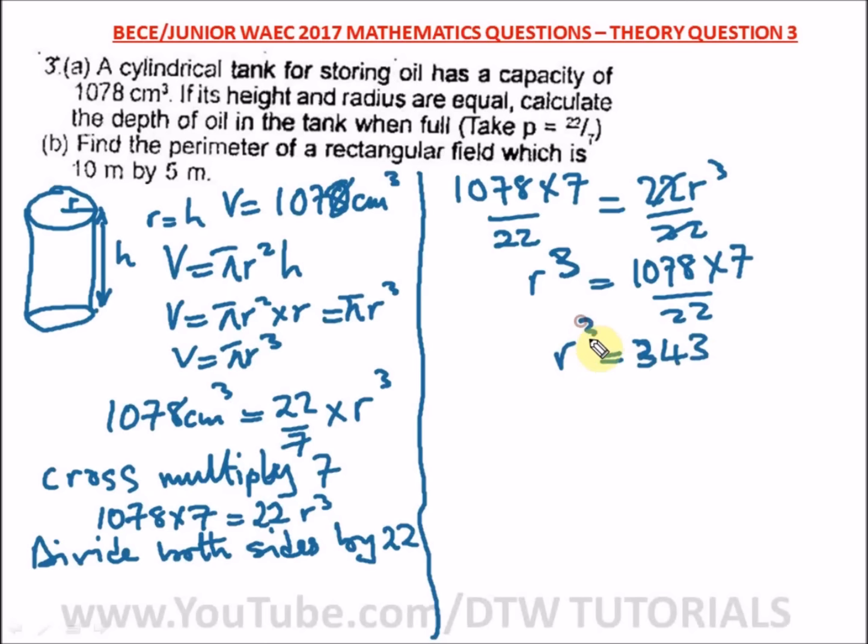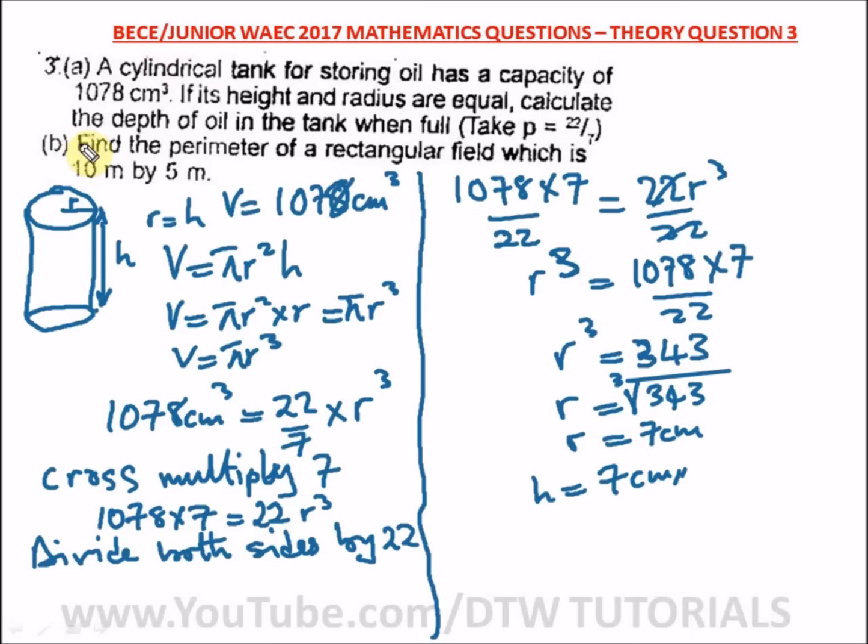343, and the cube root of 343. To get r alone, we have to find the cube root of what? 343. And what's the cube root of 343? 7. Okay, so r is equal to 7, and since h is equal to r, our height is what? 7 centimeter. So that's the depth of the oil. All right, so this is the answer for 3A.